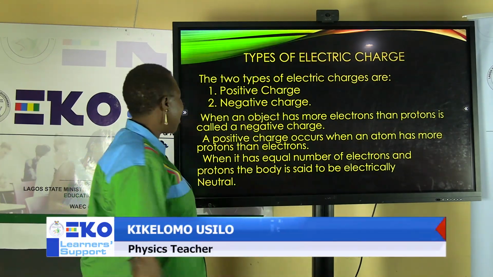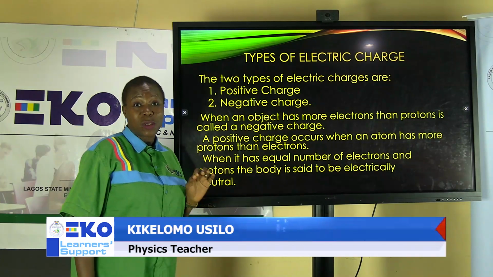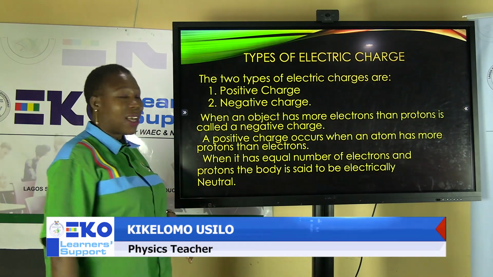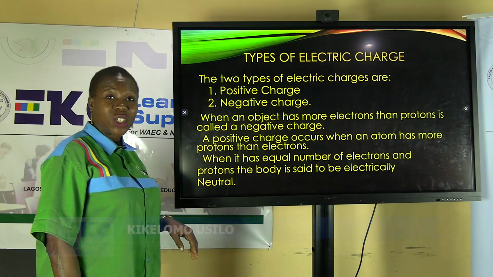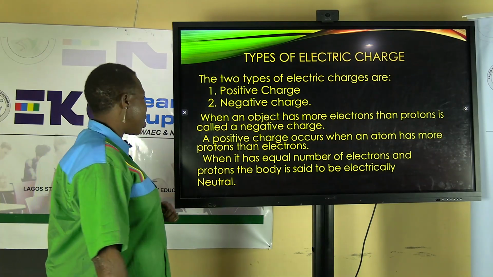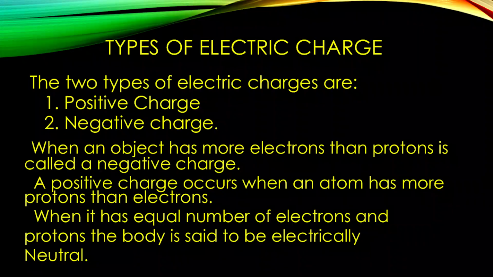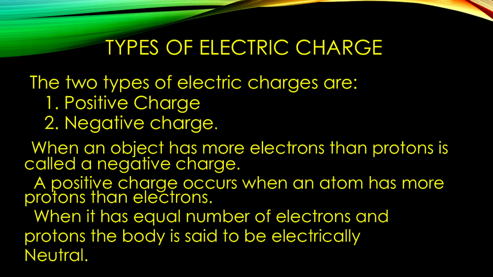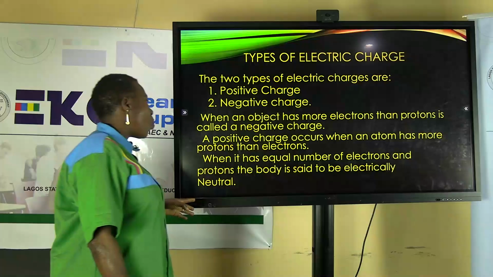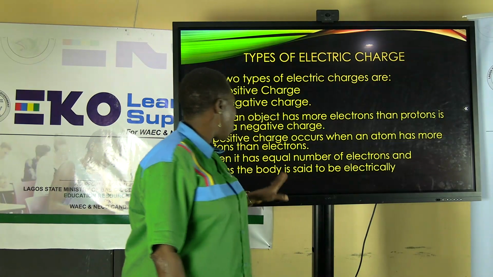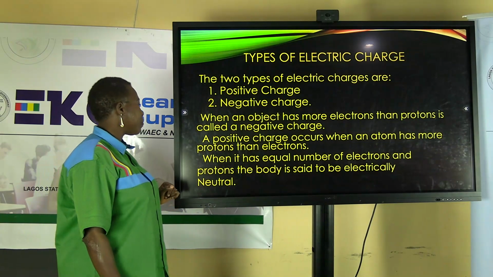Types of electric charge. There are two major types of electric charges, and they are positive charge and negative charge. When an object has more electrons than protons, it is called a negative charge, while a positive charge occurs when an atom has more protons than electrons.